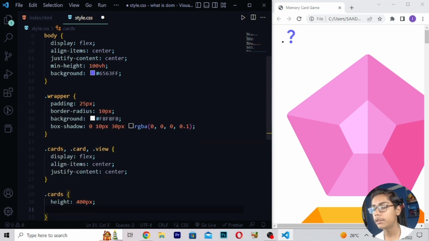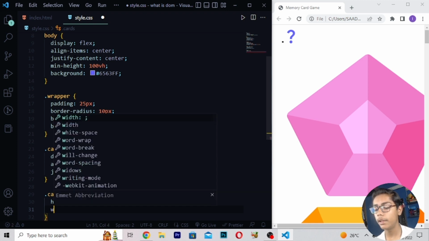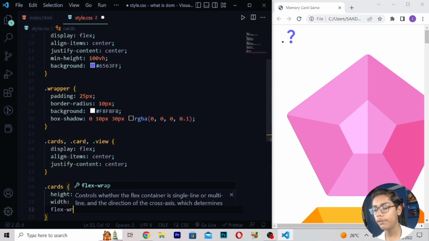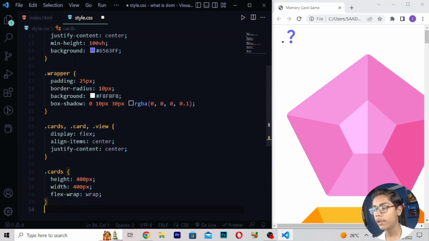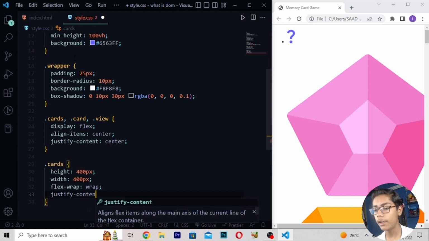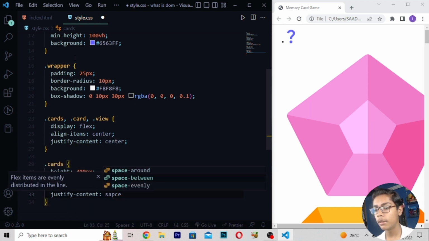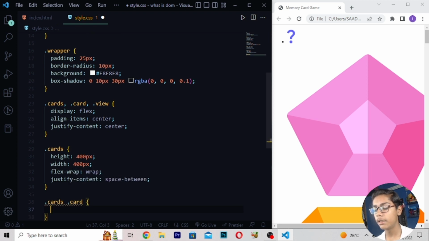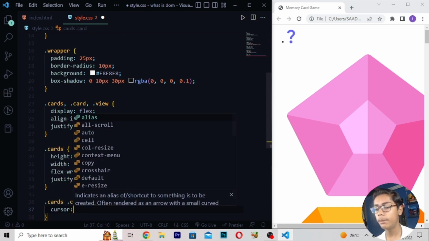Then when you've written this, here I will be moving down, and after moving down, here I will be now just writing width, which should be 400px, right here flex-wrap. Then you have to just now move here, right here wrap. Then here I will be writing justify-content space-between. Then here I will be writing .card, right here cursor. Then I will be writing here pointer.